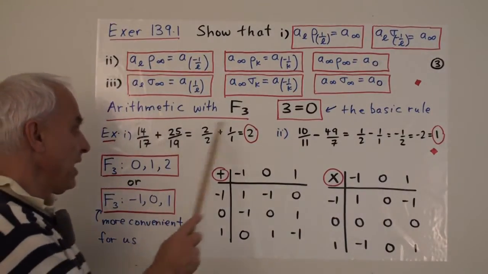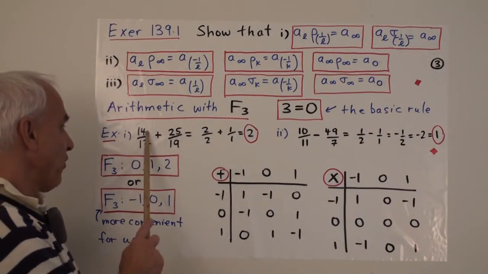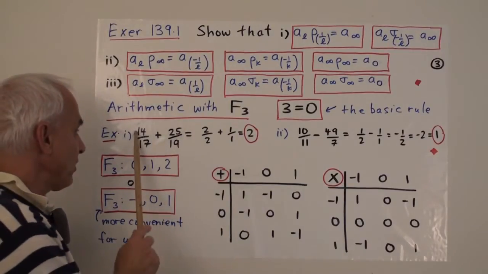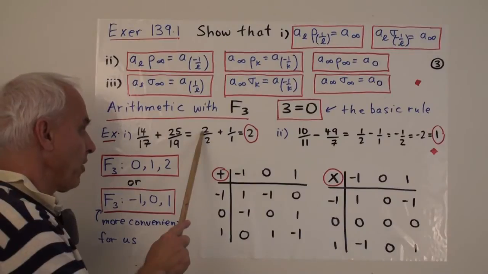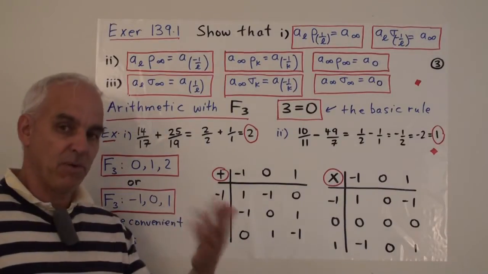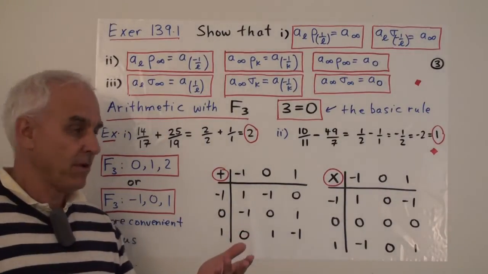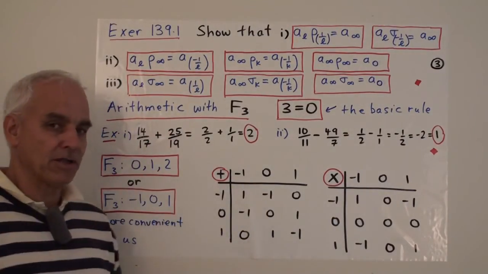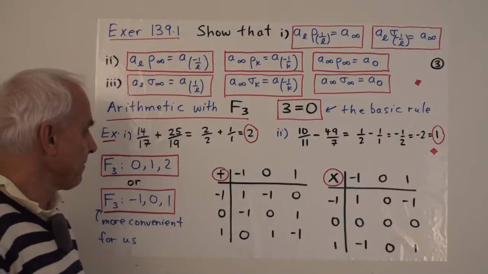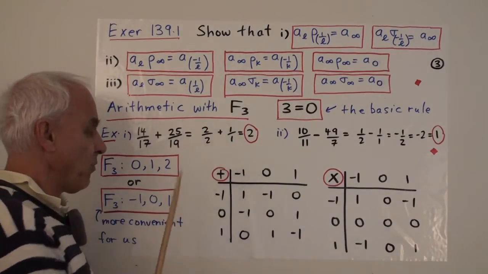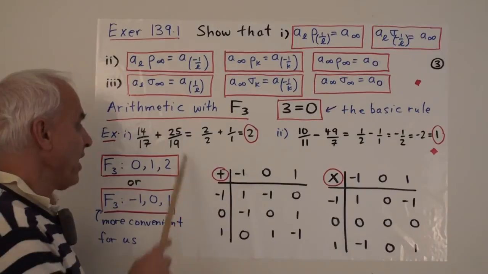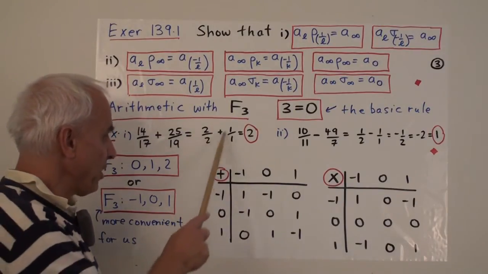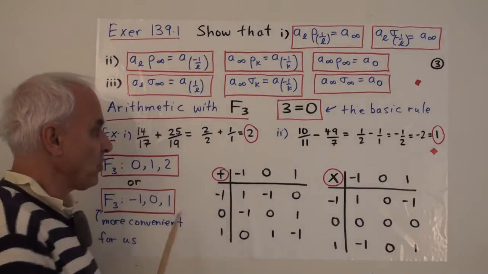So for example, in F3, if we wanted to add 14 over 17 plus 25 over 19, we would replace the 14 with 2, because we can throw away that multiple of 3, which is 12. We replace the 17 with 2, because we can get rid of the multiple of 3, which is 15. Similarly, 25 is replaced with 1, throw away 24, and 19 is replaced with 1, throw away 18. And then we do ordinary arithmetic, that's 1 plus 1 for a total of 2.